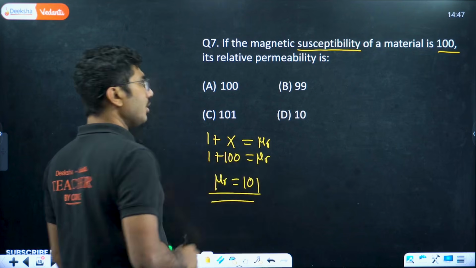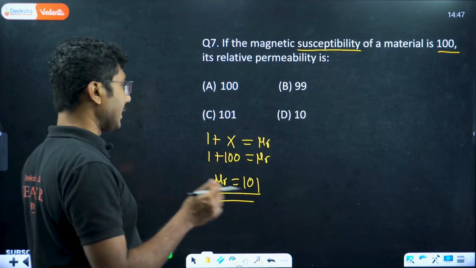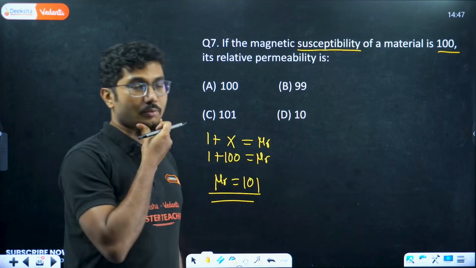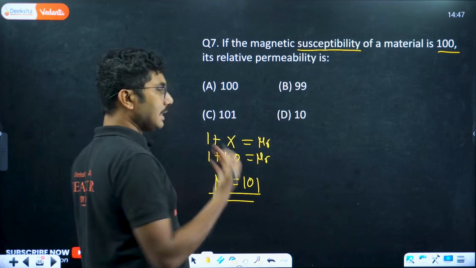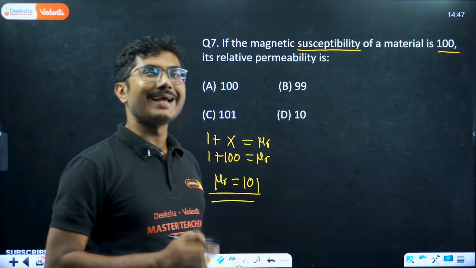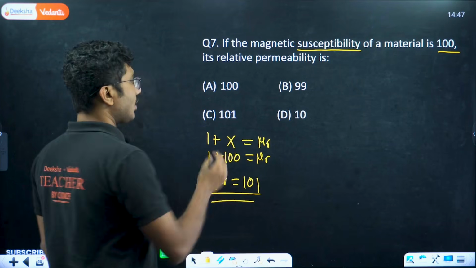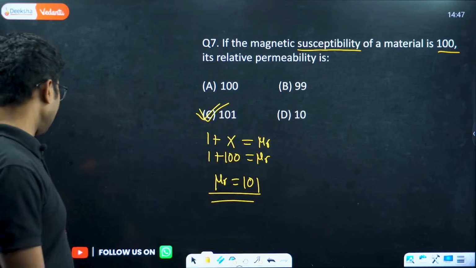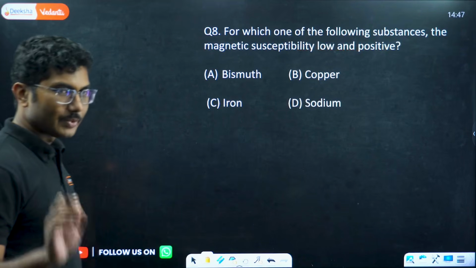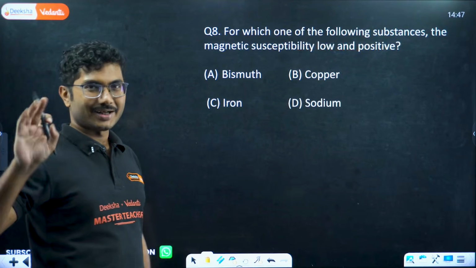Make sure you do not make a mistake. Sometimes students get confused whether it is 1 plus chi, or what is chi, what is mu r. So make sure you remember that mu r is the relative permeability and chi is susceptibility. So the answer here will be 101. Okay, not 99. 99 and 101, even though close, you have to give the correct answer.